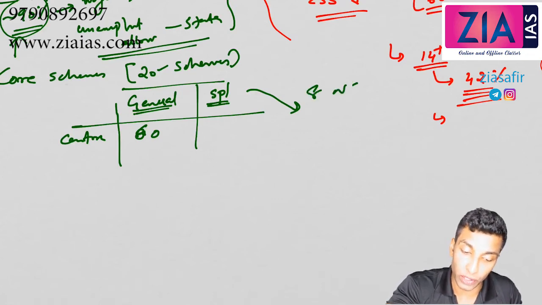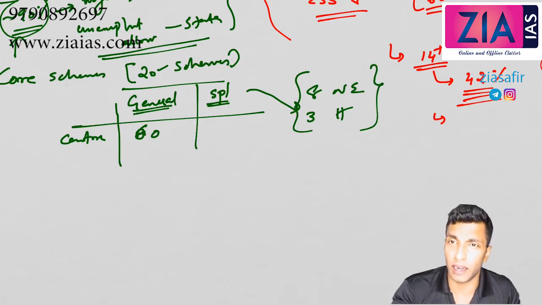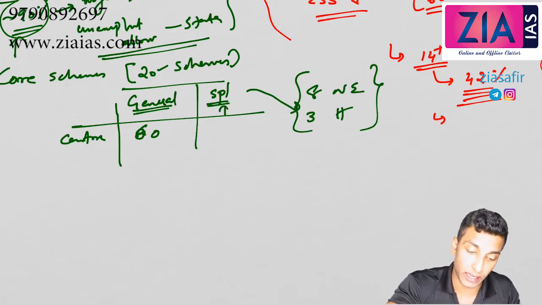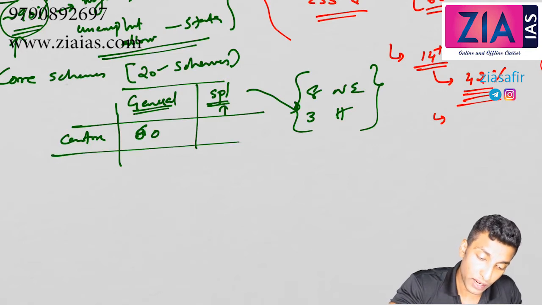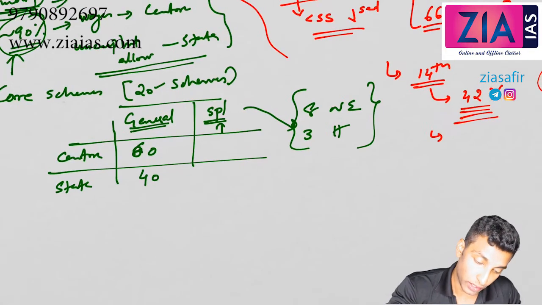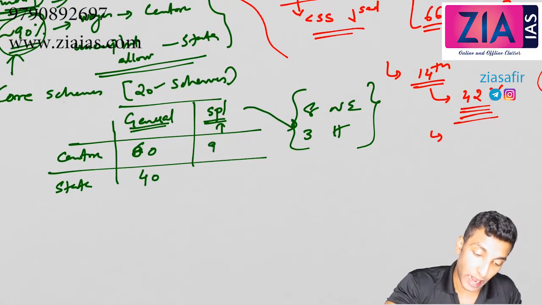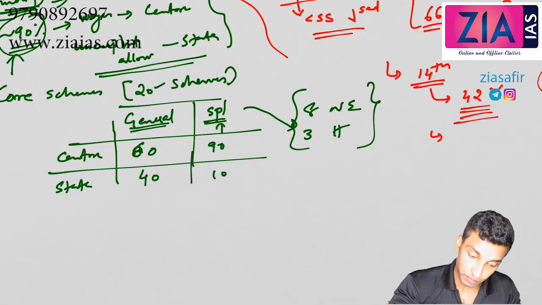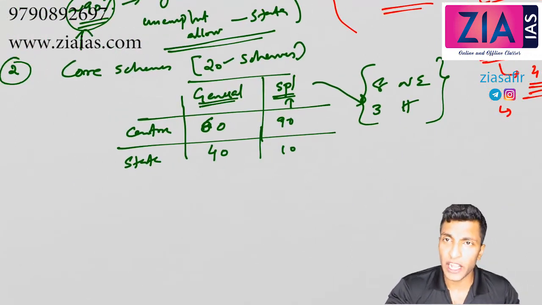So here in case of general category, the share between center and state is 60-40. Okay, in case of the special category, it is 90-10. I hope this is clear.